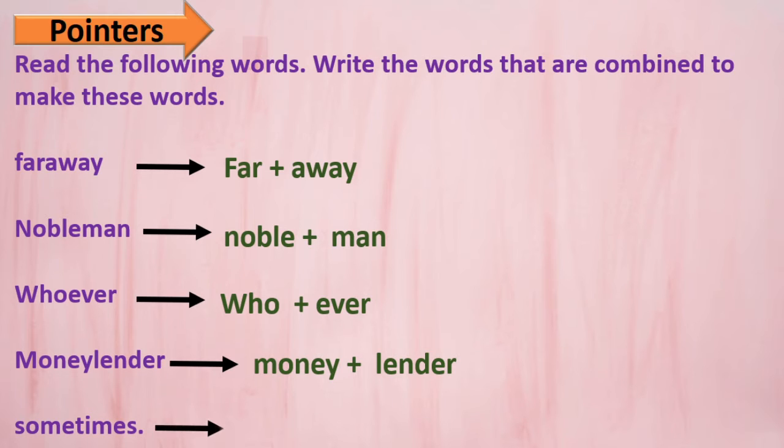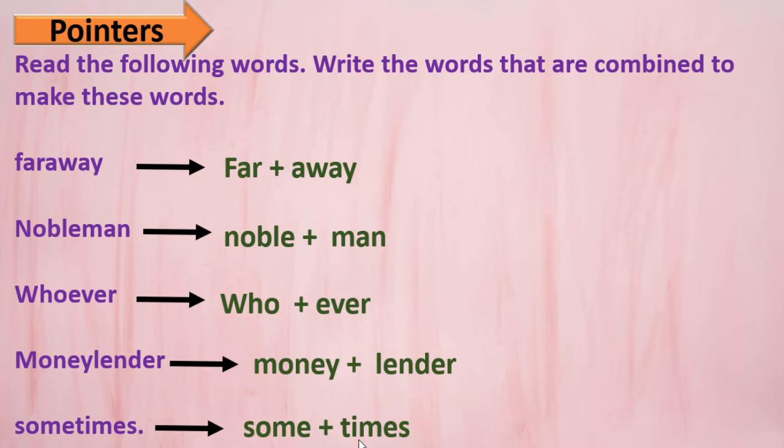Sometimes, some plus times. Sometimes. Yes, children, this is a combined word, and these are some plus times. These are nothing but the component words of this. Here see, some and times.